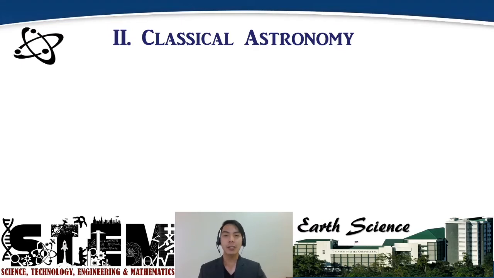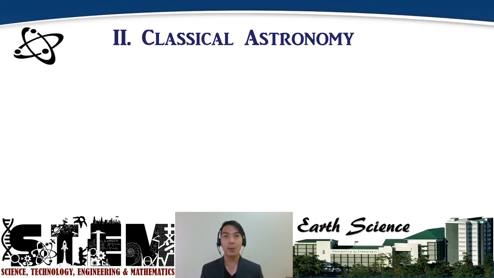Continue our discussion on classical astronomy. And so you noticed that from our previous lecture video, we're only talking about the sun, the stars, the moon, and then the earth. And so we are limited to these concepts simply because we're talking about ancient thoughts on the universe.